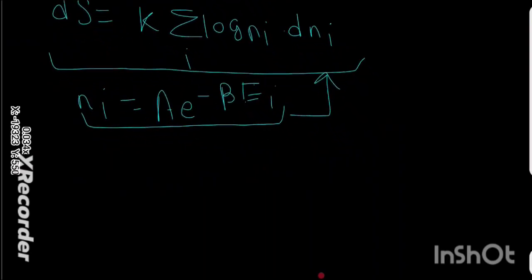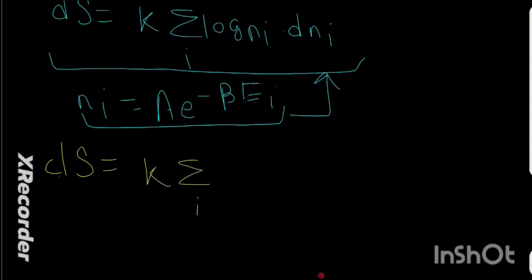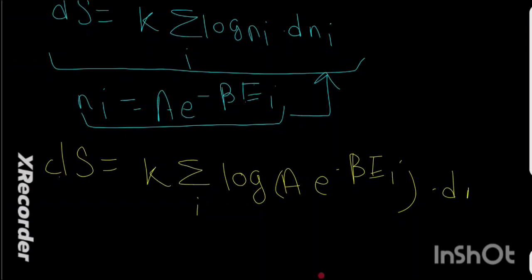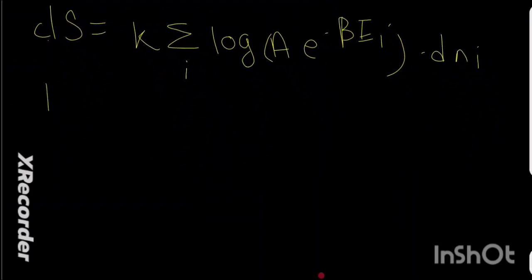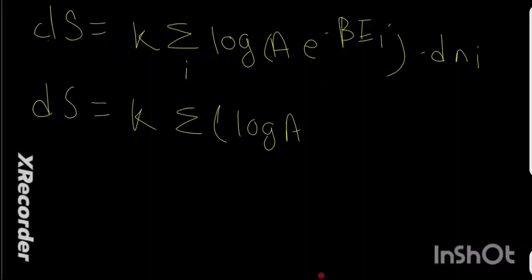So dS equals K summation over i log of A e to the power minus beta Ei into dNi. Using the basic log properties, dS equals K sigma log of A minus beta into Ei into dNi.